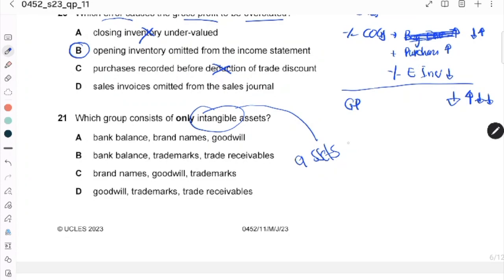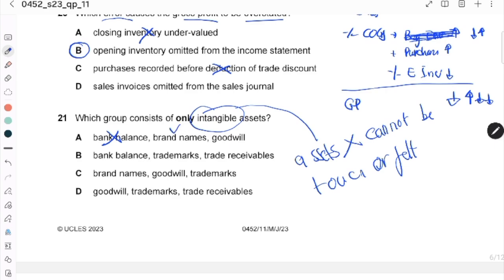An asset that cannot be touched or felt. So this one, okay. Bank balance, you can touch bank balance, yeah, you can touch the money.